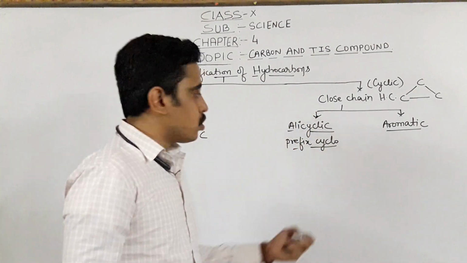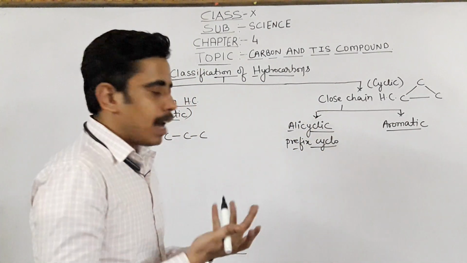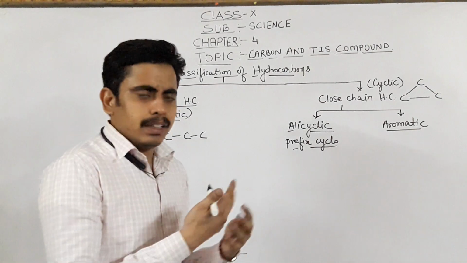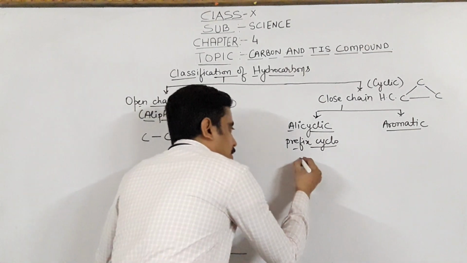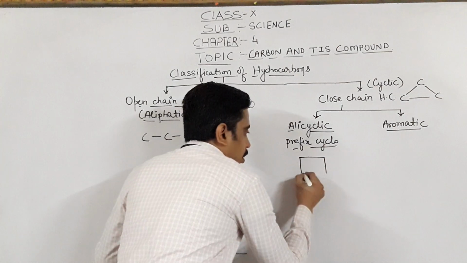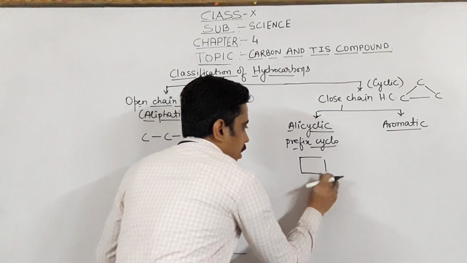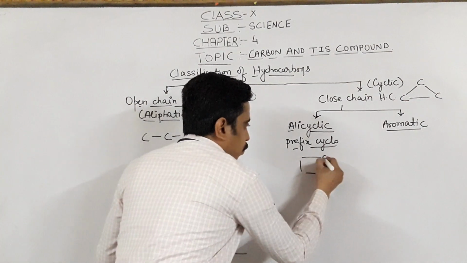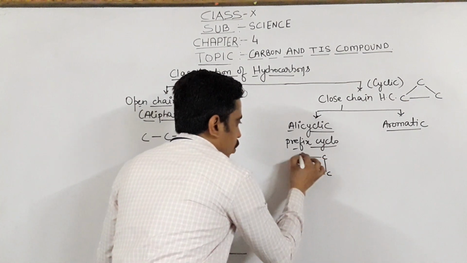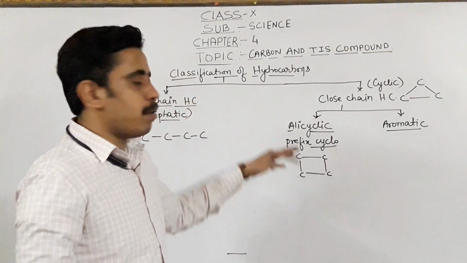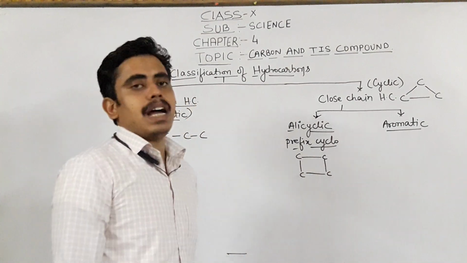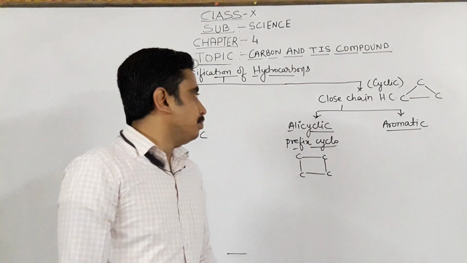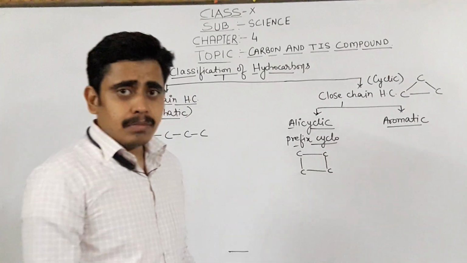The cyclo prefix is used according to the number of carbon atoms, which we will see later in the topic. But the structures are like this. For example, if you take this as a closed structure and a carbon atom is present at all four corners, this type of closed structure is known as an alicyclic hydrocarbon. Okay. Similarly,